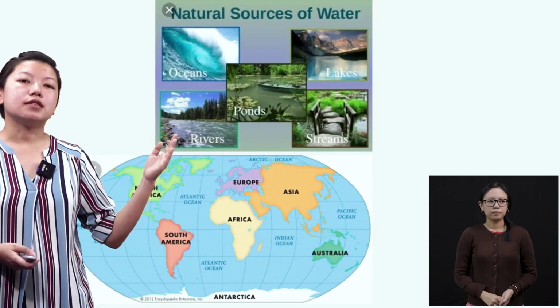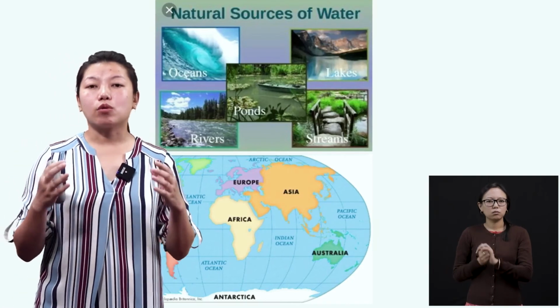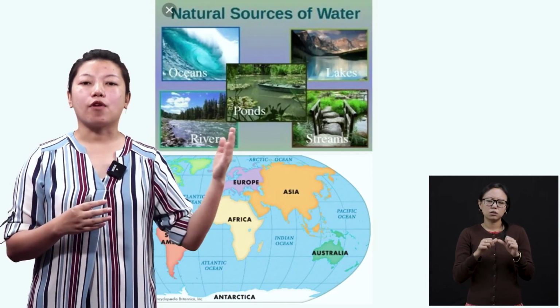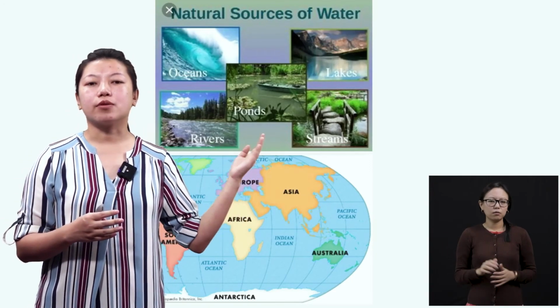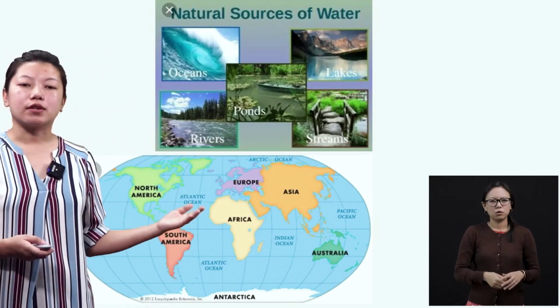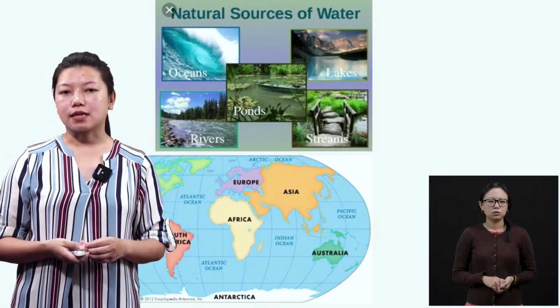Now in Earth we have natural sources of water. So these oceans, they used to pass on to different channels and they form ponds, streams, rivers, and so on. And then we have continents like North America, South America, which I'm going to explain in the next class in detail.